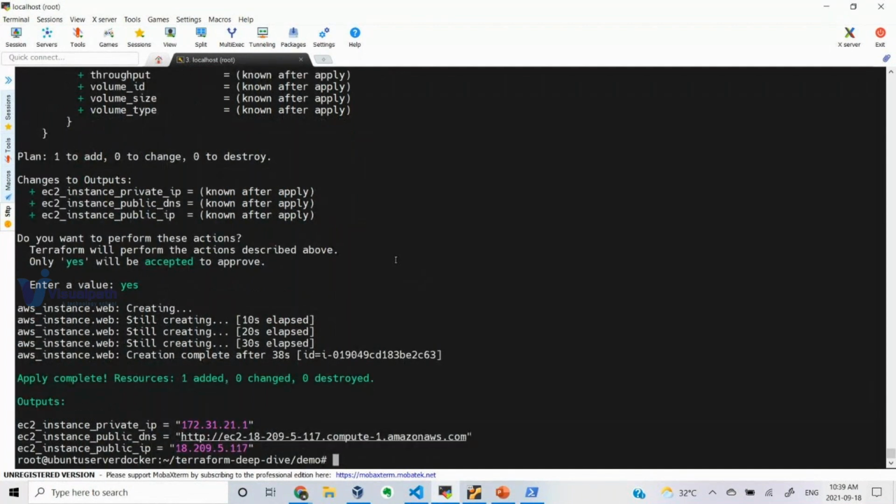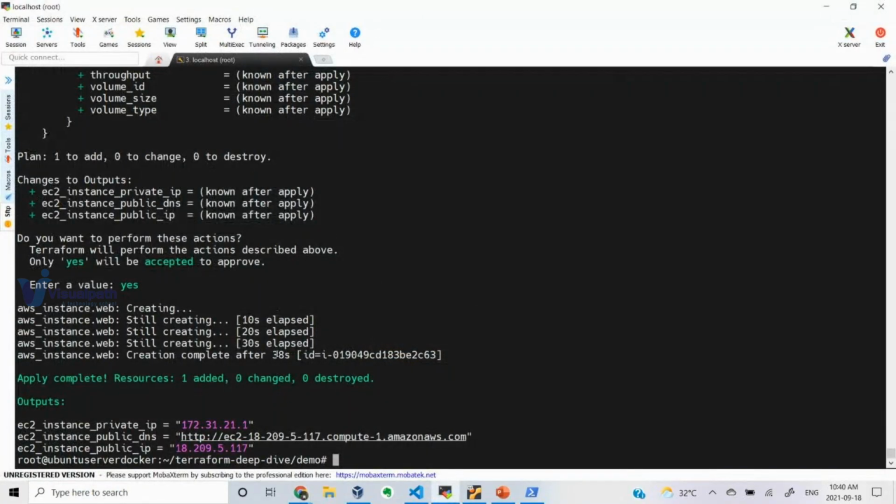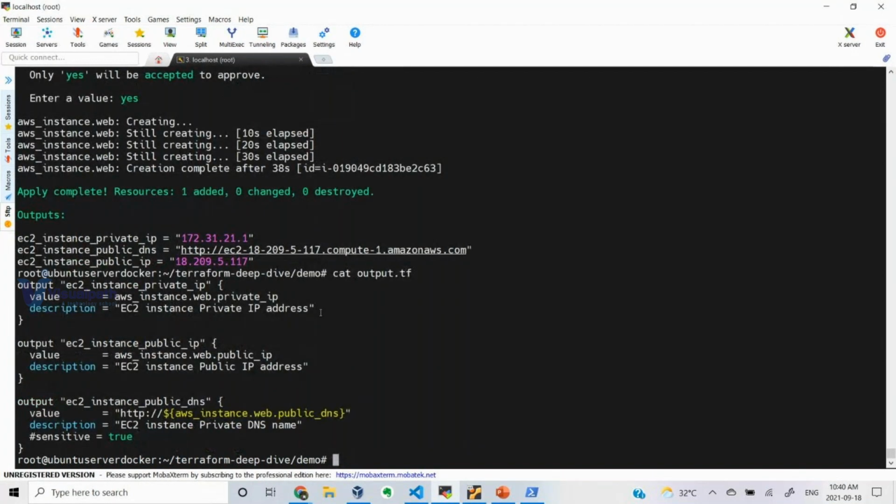Okay, you can see it is outputting. I have written the output.tf file, right? In that I have told it how to print the private IP, how to print the public IP, and what the public DNS name is. Whatever you are seeing here, public DNS name, private IP, and public IP, you can print on your CLI. Let's say you are doing some automation, and in order to do the next task I want this public IP. If you want that public IP, how to call it? You will be writing that in the output file. Here it is written, how to print the public IP.